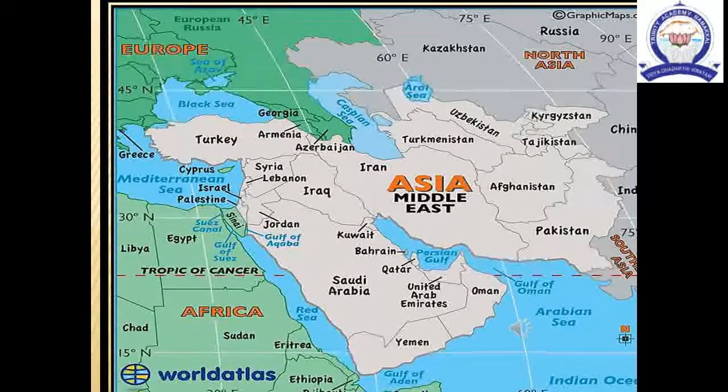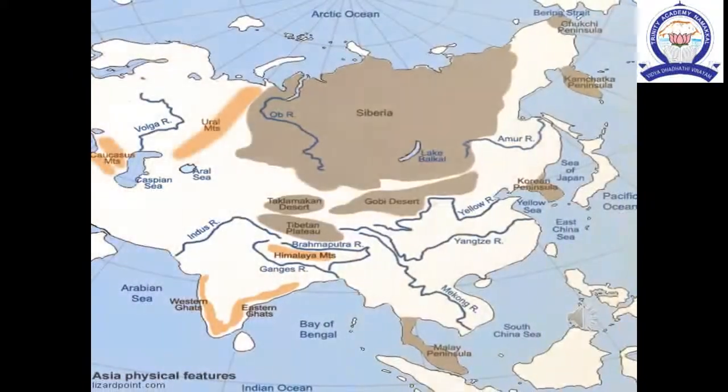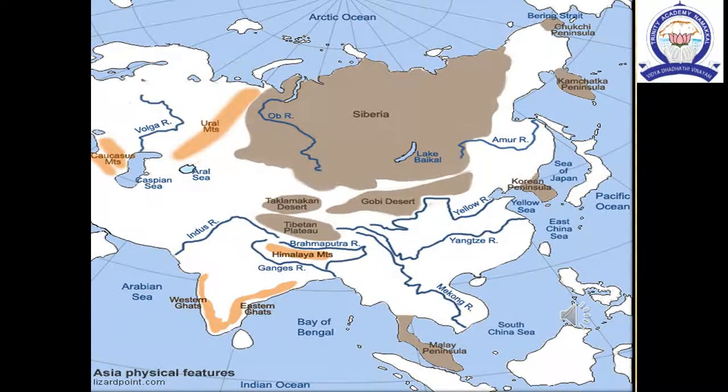The physiogeography of Asia can be divided into 5 major groups: the Northern Lowlands, the Central High Mountains, the Southern Plateaus, the Great Plains and the island groups.